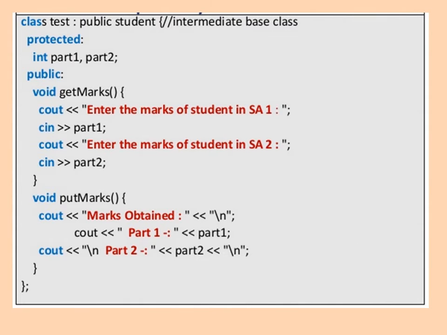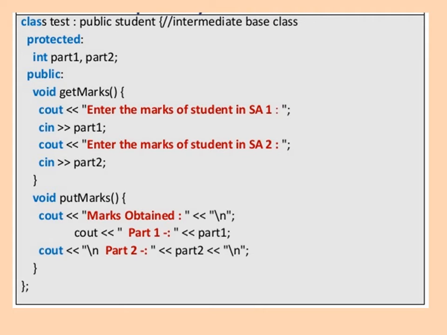Now see the class test colon public student. So test is a derived class from the base class student. It is an intermediate class because from this class again we are going to derive one more class. At that time the test class becomes the parent. Now see, we are going to define the test class.